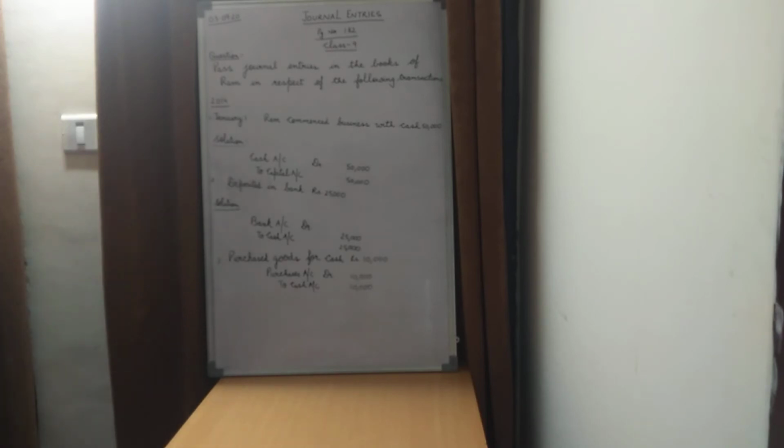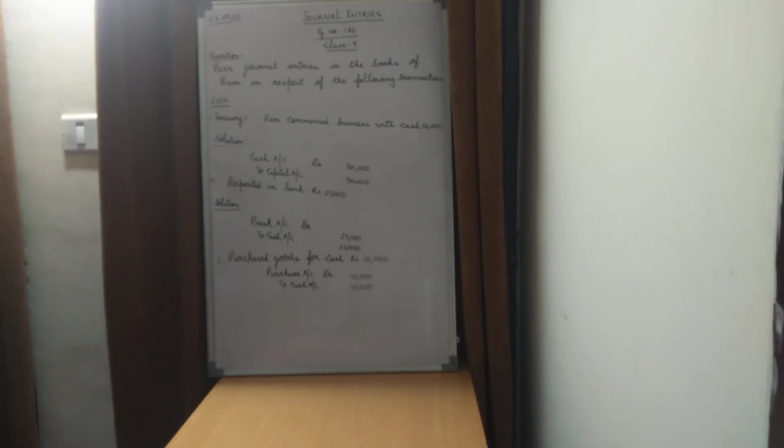What is going into the bank? Cash, obviously, because we are saying deposited in bank. What is being deposited in bank? We deposit cash, and as I told you, in terms of commerce we always mention money as cash. Bank is another asset which is being generated over here.